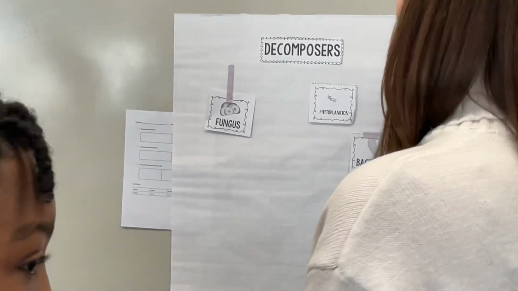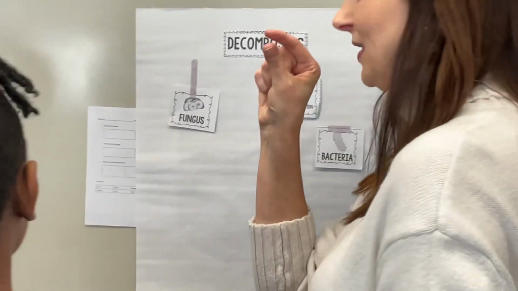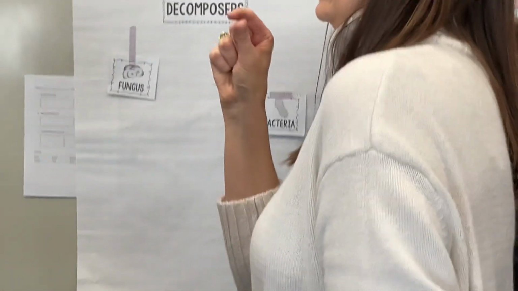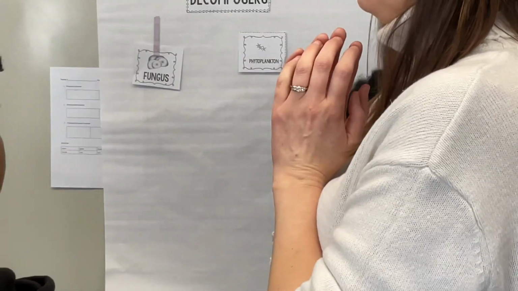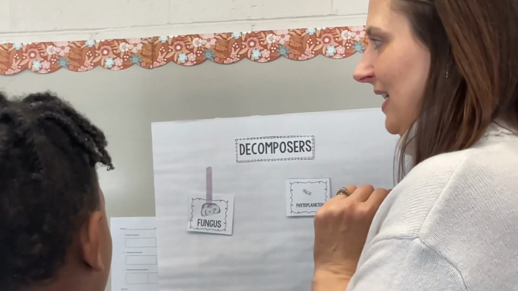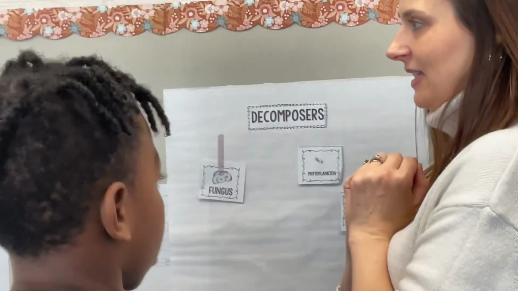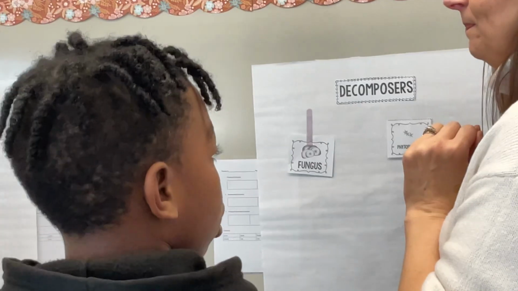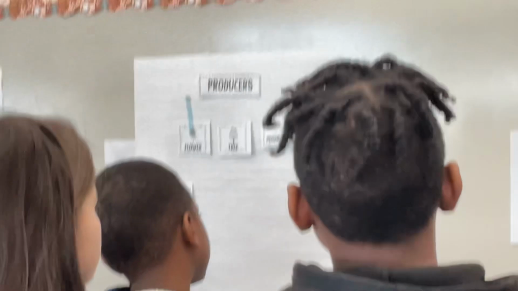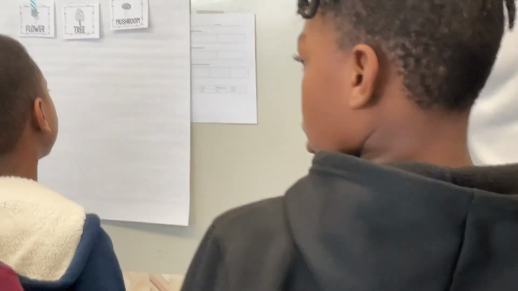Think of Plankton from SpongeBob. He's a tiny little organism, okay? It's similar to a plant. So does that kind of help? Yes. Wait, what? Yes. It's not really a plant. It's still, I guess, technically an animal, but it's unique like a plant because it does what? Oh, it produces. Yeah, so it makes its own food. So this would actually be a producer. Okay, so I'm going to do that here.